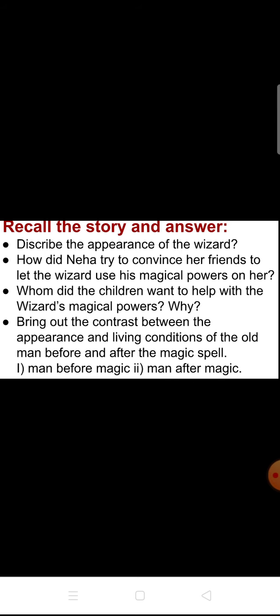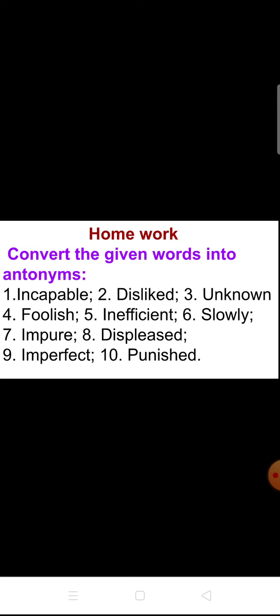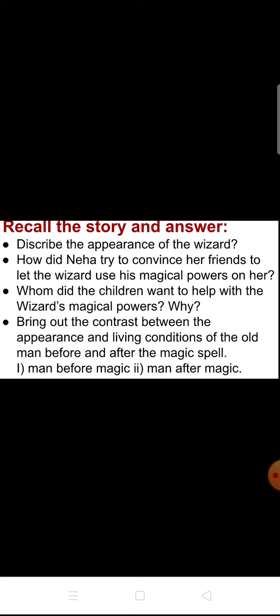You have to write down these four questions. It's very simple, only two homeworks. You have to write down the opposite for all these words, and then you have to write down these four questions. It's very simple, children. Most of the students have written very well, very good. And you have to write these questions also.